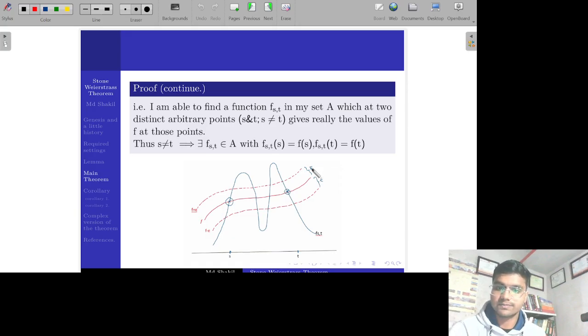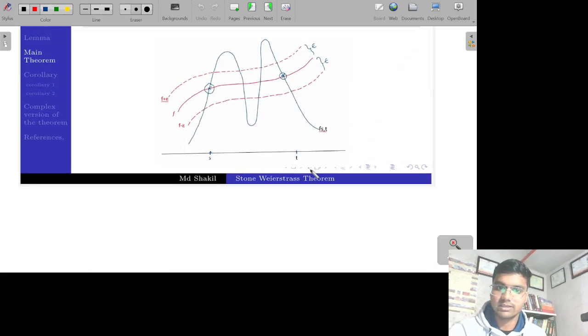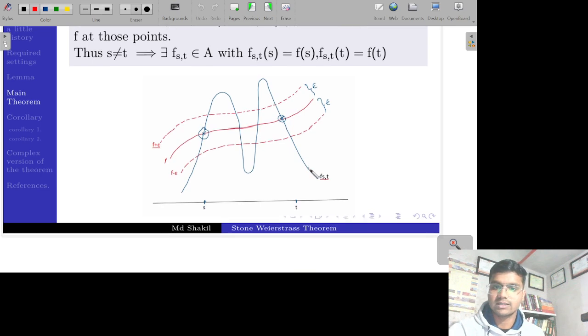You see here in this figure, this figure is not a real figure. We can see this figure is valid in R squared. So you can see this figure to illustrate the proof.